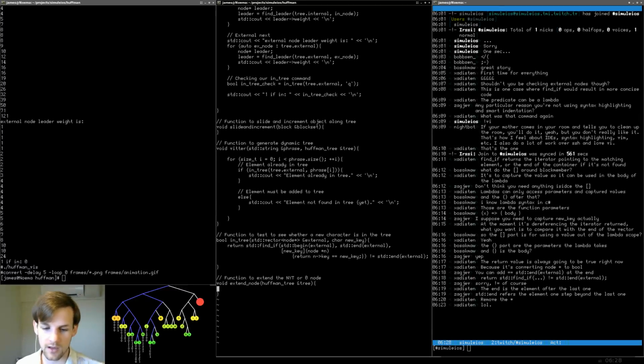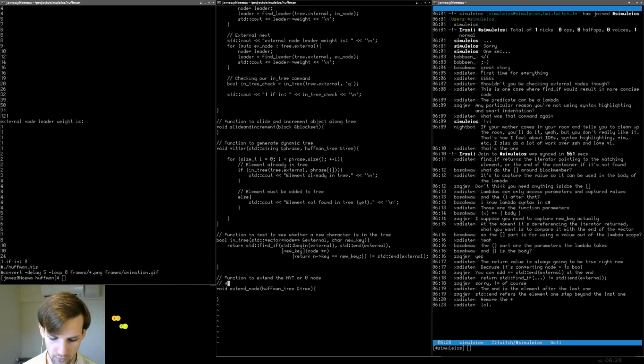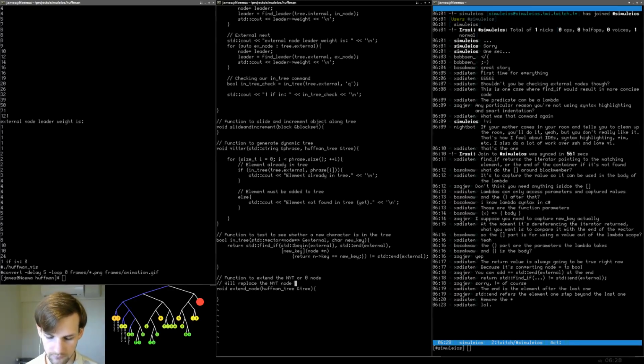Okay, so what do we need to do? We need to replace the not yet translated node with a new not yet translated node on the left, and an external node on the right. Good.